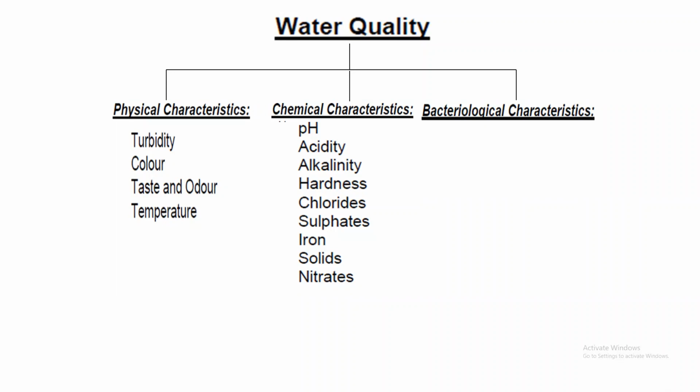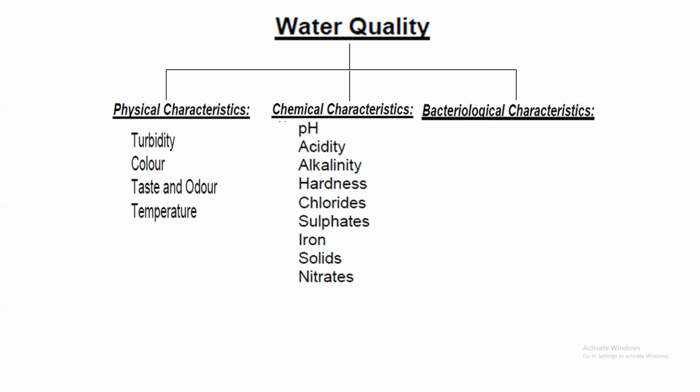And how does permanent hardness occur in water? Sulfates and chlorides of calcium and magnesium cause permanent hardness to the water. Understood? There are two types of hardness, temporary and permanent.